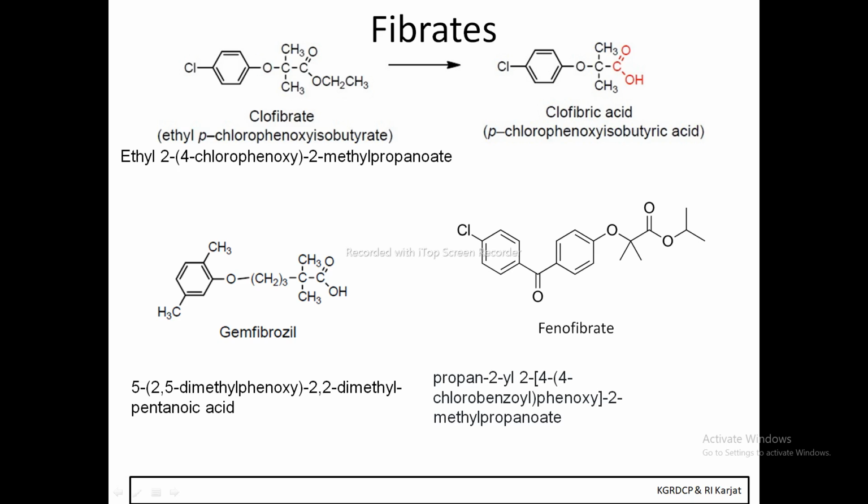Okay, and now the next class is the fibrates. The first class which we have covered is the HMG-CoA reductase inhibitors. Now the next one is the fibrates. So these are the different drugs, like clofibrate, which is metabolized into clofibric acid, then gemfibrozil and fenofibrate. Over here I have drawn the structures of the 3 drugs: clofibrate, gemfibrozil, and fenofibrate. And clofibric acid is a metabolic product of clofibrate.